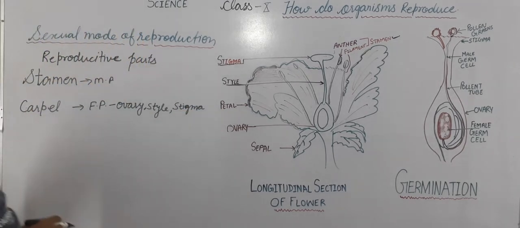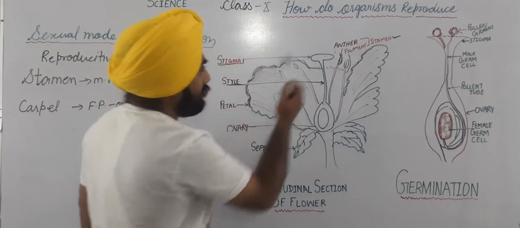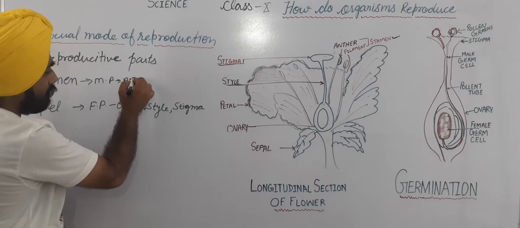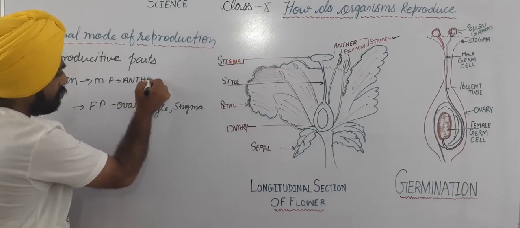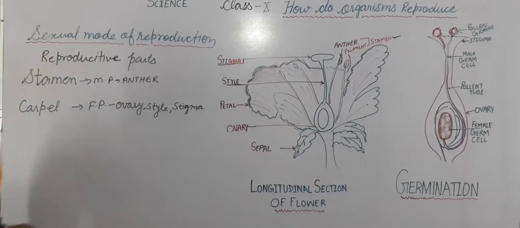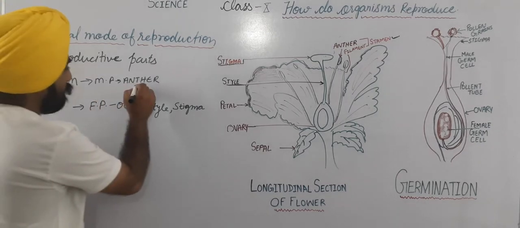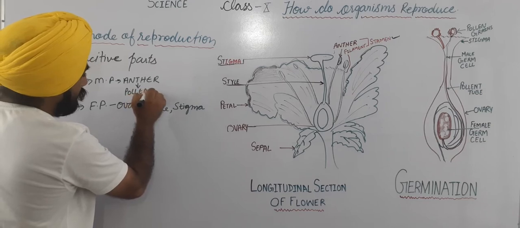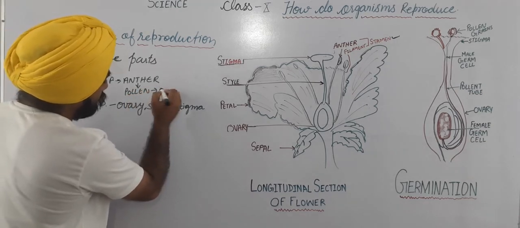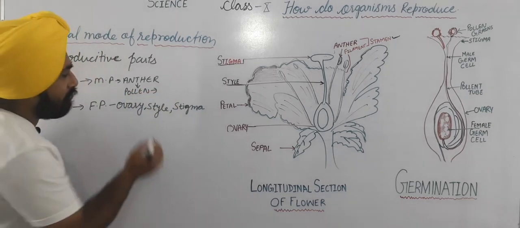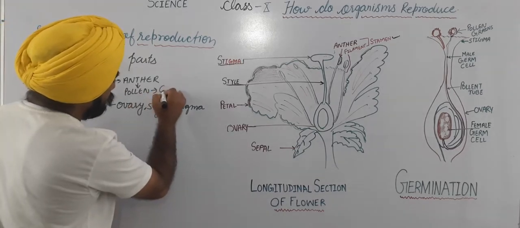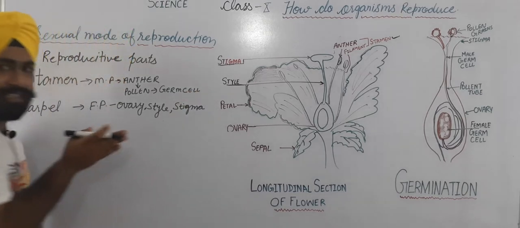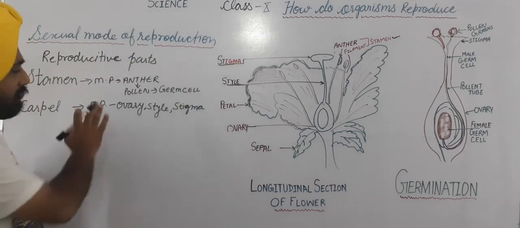Okay, and stamen also have two parts, one is anther and one is filament. This anther has pollen grains, and these pollen grains have male germ cells. You have to learn all these things step by step, as I am writing.